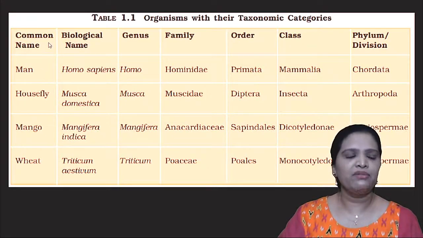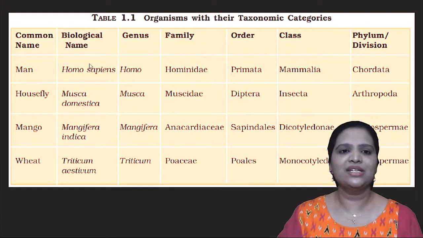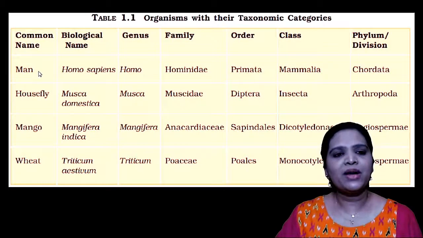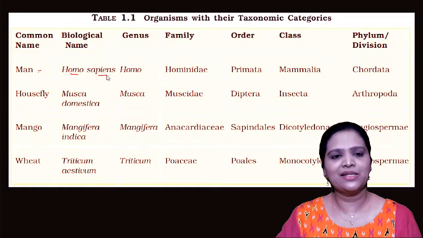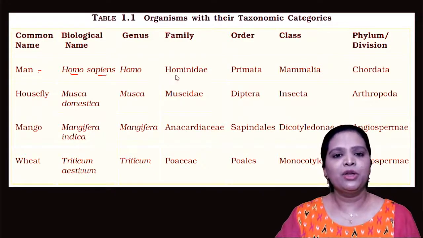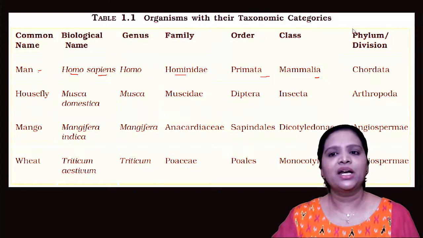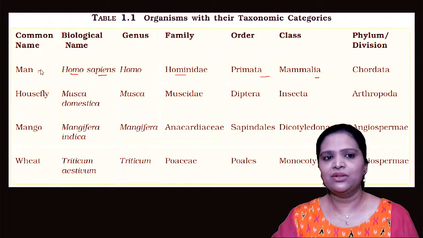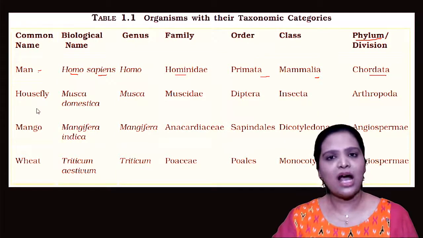Every organism has a common name and a biological name, which has a genus and species name. So the common name is man and its biological name is Homo sapiens. Homo is the genus name and sapiens is the species name. It belongs to the family Hominidae, order Primata, class Mammalia. In the animal kingdom we call the next category phylum. Phylum is Chordata.